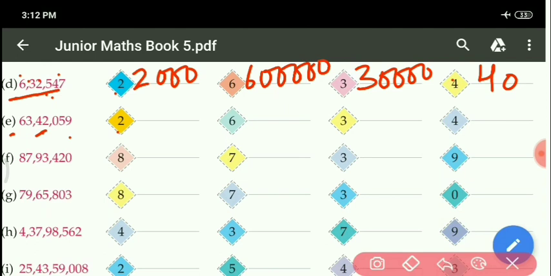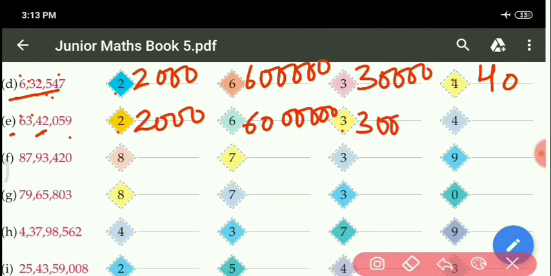You can see 2 is given at the 1000 place. So 2 into 1000, 2000. Then 6 is given at the 10 lakh place. So 6 into 10 lakh will be 60 lakhs. So how to write? 6 after that, it will be 60 lakh. Okay. Then 3 is given. You can see 3 is given at the lakh place. So what will be here? 3 lakh only.